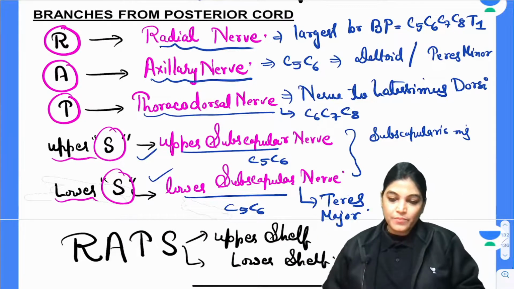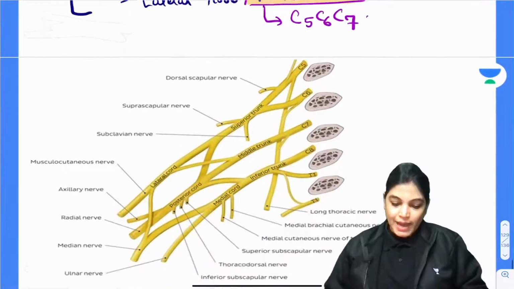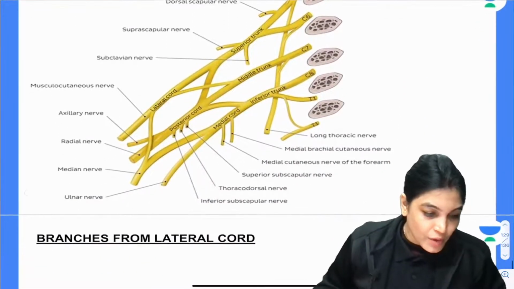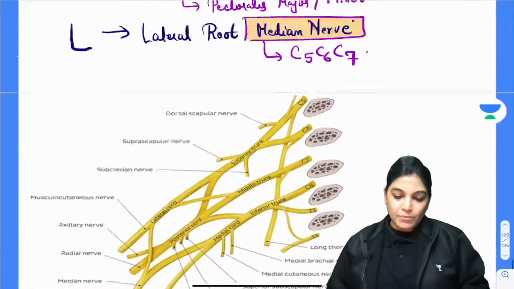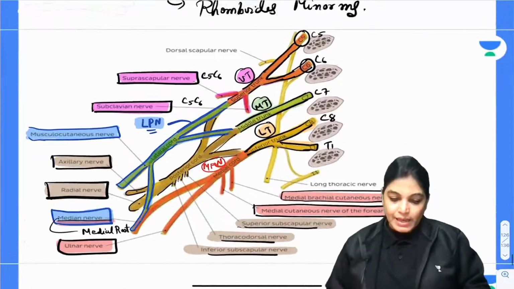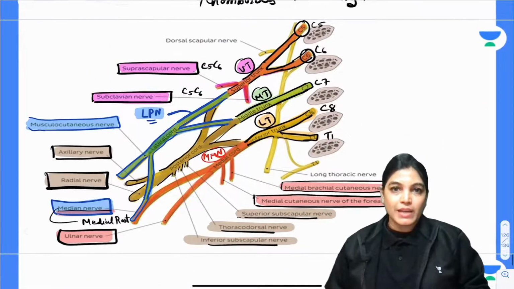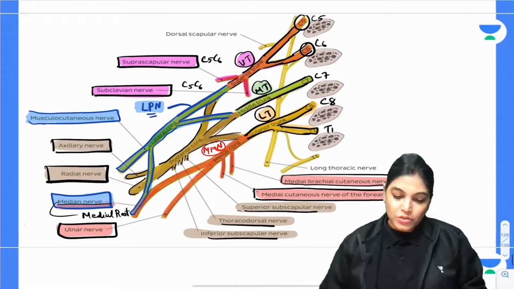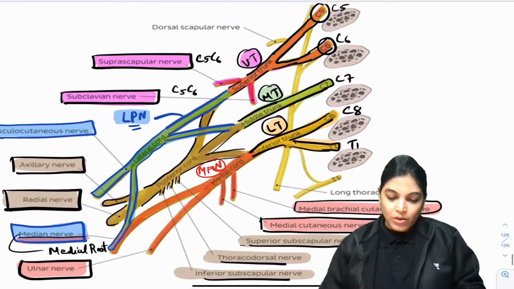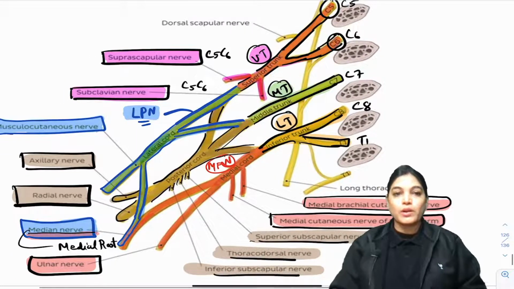Yes dear, I think you have joined late. I have shown you all the branches with the diagram already done here. I have correlated all the branches with the diagram. It is very important that you go through this diagram where all the branches are correlated with the cords.